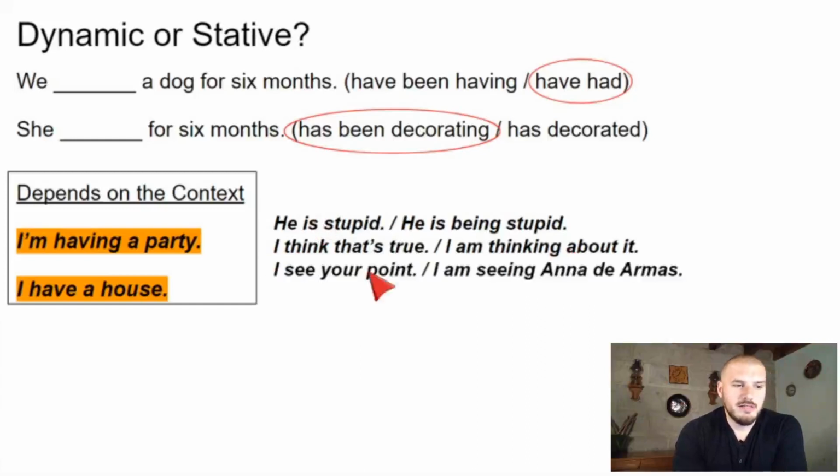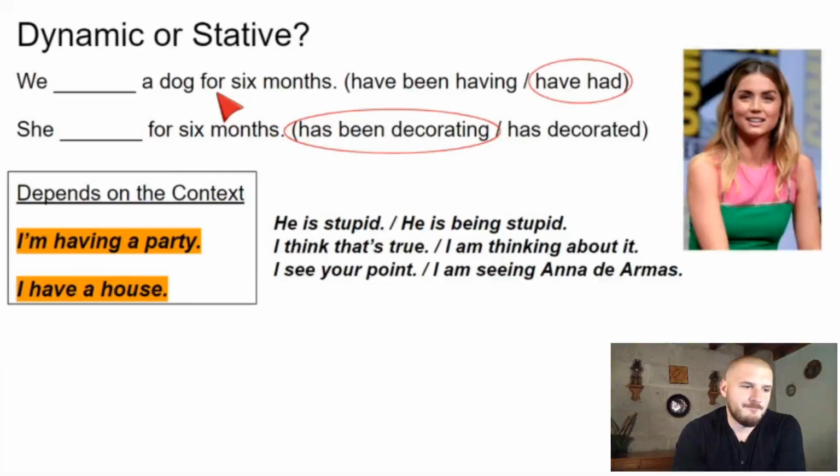I see your point. Entiendo tu punto o reconozco tu punto. Es un estado. Or the physical action, estoy viendo a Ana de Armas. I am seeing Ana de Armas. Or estoy saliendo con Ana de Armas, right? I am seeing, in this case, see means like salir con. In this case, see means understand. So sometimes they are stative verbs and sometimes they are dynamic.